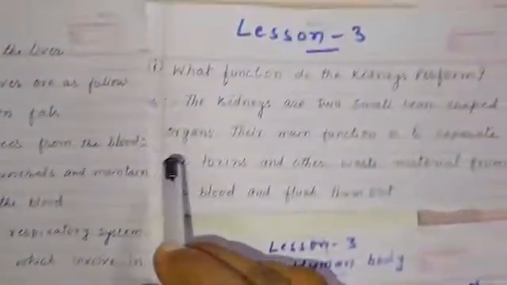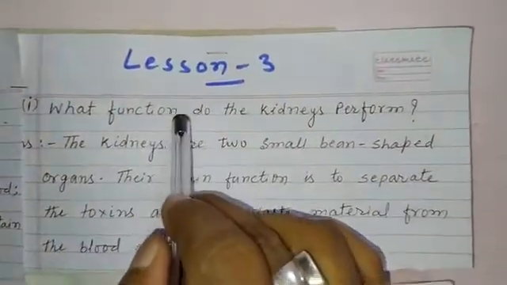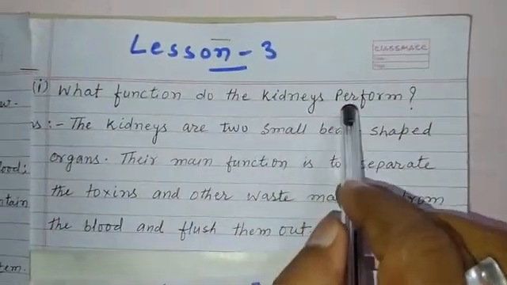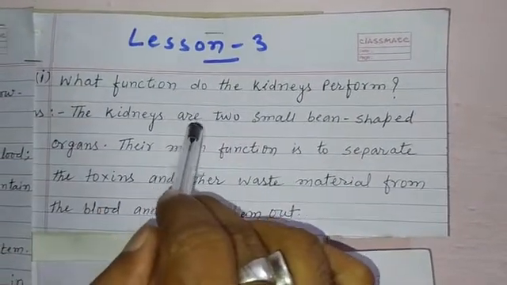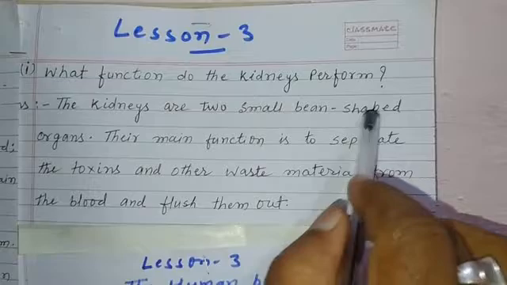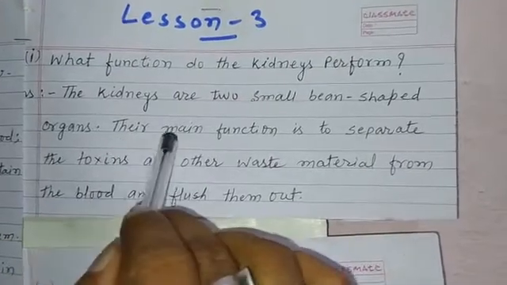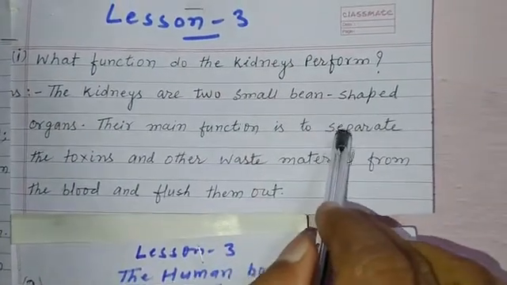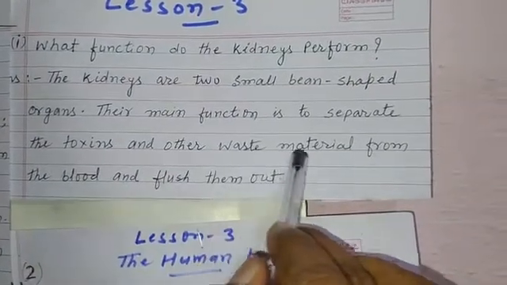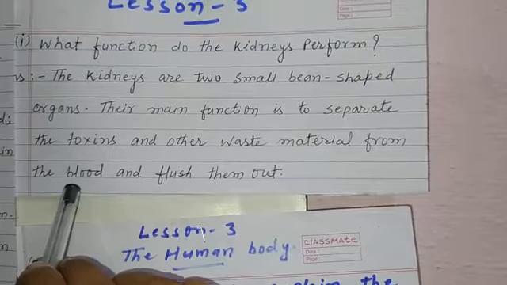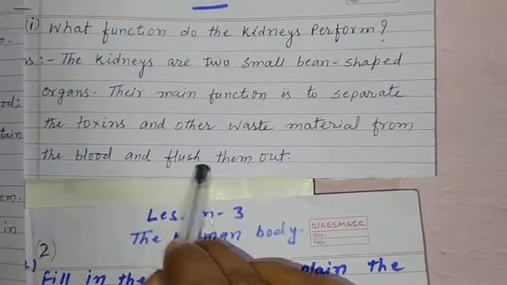Question number I. What function do the kidneys perform? Answer. The kidneys are two small bean-shaped organs. Their main function is to separate the toxins and other waste material from the blood and flush them out.